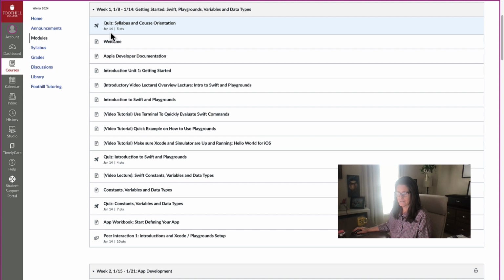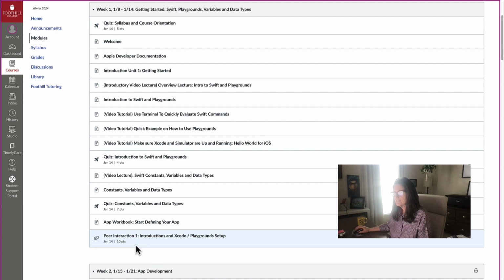the due dates listed amongst each. You have a quiz over the syllabus and course orientation. You have a quiz over the first week's curriculum and content. This is also a quiz that additionally covers this week's curriculum and content. It's important that you start working through that app workbook. The app workbook is referenced within the content of this module.